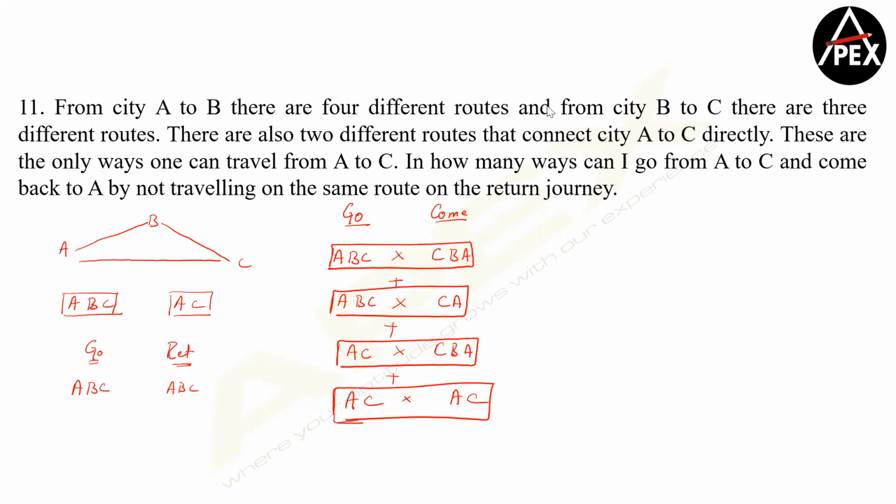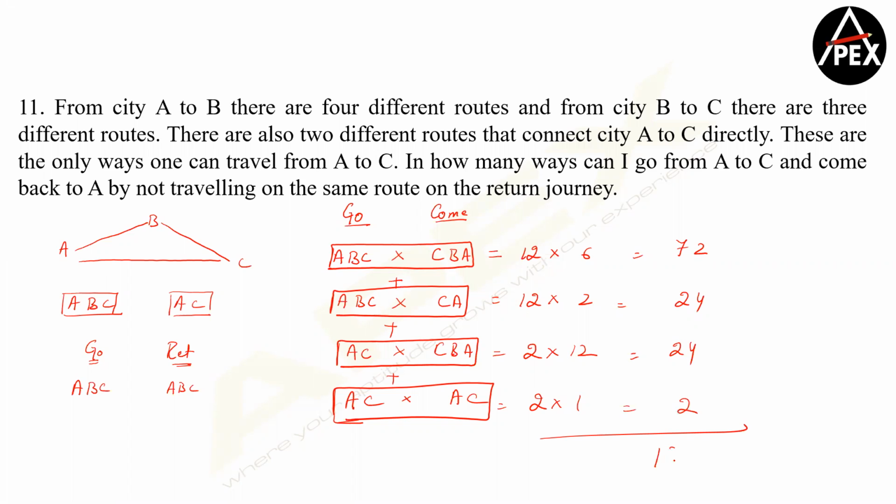Now the routes have to be different. If the routes have to be different, we have done this calculation. This is 12 into 6. This is 12 into 2. This is 2 into 12. And this is 2 into 1. That's it. So 12 6s are 72. 12 2s are independent, right? So 12 2s are 24. 2 12s are 24. And 2 1s are 2. So 24 plus 24 plus 2 plus 72, your answer is going to be 122. So there are 122 ways to do this activity.